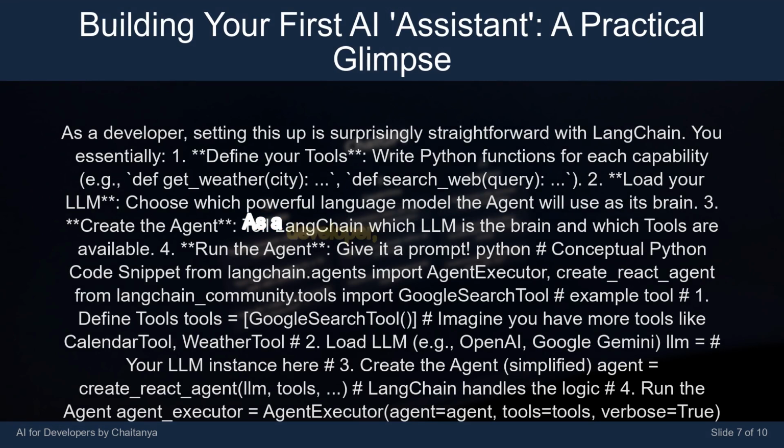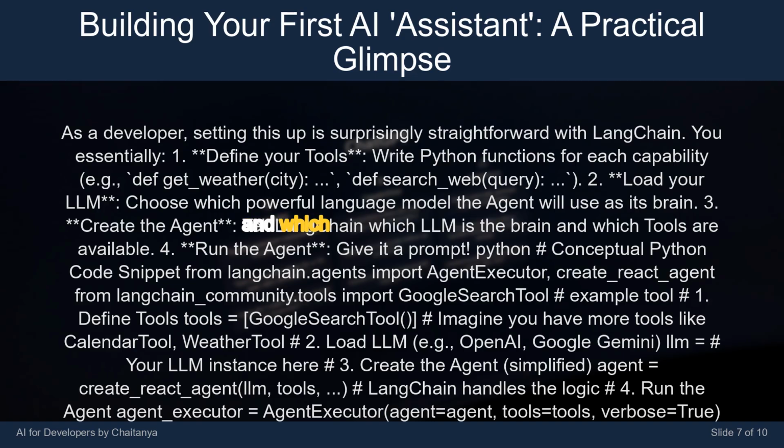As a developer, setting this up is surprisingly straightforward with LangChain. You essentially: 1. Define your tools. Write Python functions for each capability, e.g., def get_weather(city), def search_web(query). 2. Load your LLM. Choose which powerful language model the agent will use as its brain. 3. Create the agent. Tell LangChain which LLM is the brain and which tools are available. 4. Run the agent. Give it a prompt.